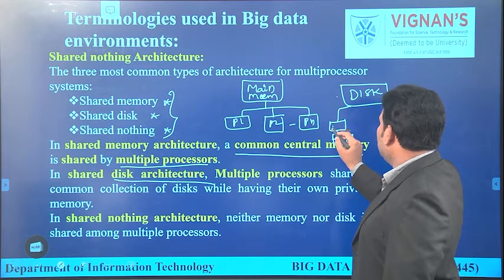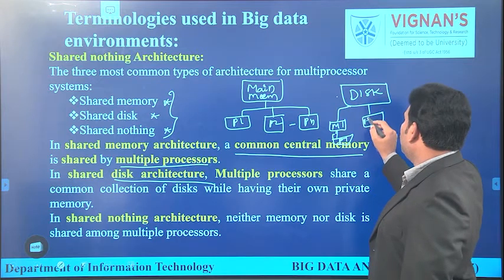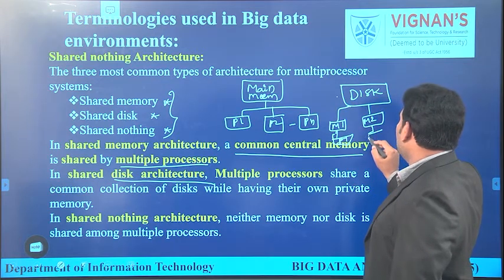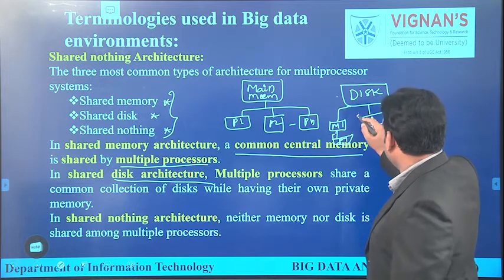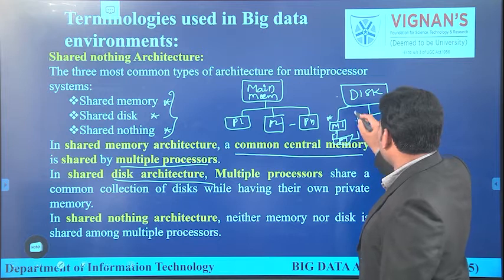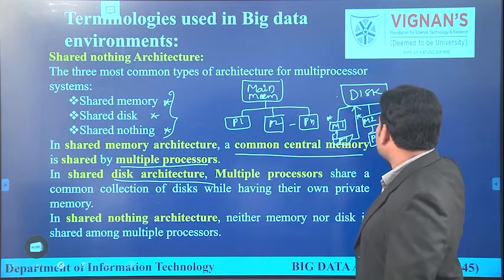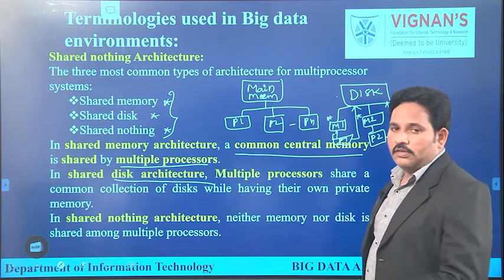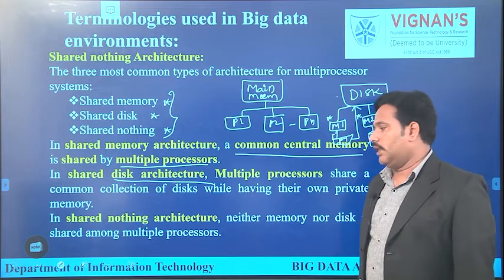Like processor 1 has its separate memory, and memory 2 is associated with processor 2. That means every processor is having its own private memory. In addition to that, every processor can access a common shared disk. So this is another alternative of providing a shared environment for big data analytics.